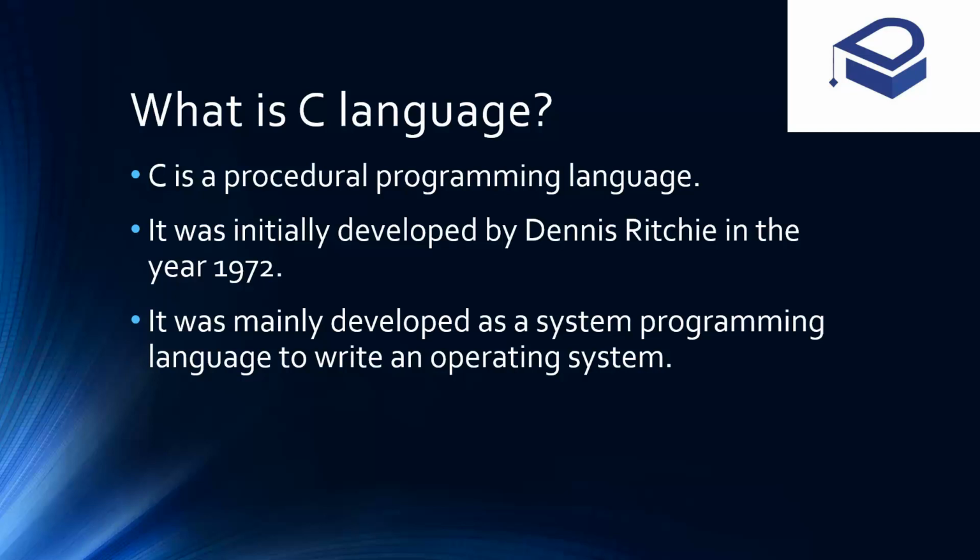But this particular language, the C language, had been developed keeping in mind writing an operating system or designing a compiler. Now many people who are currently viewing this course might ask why I am saying that C has been developed keeping in mind writing and designing a new operating system or designing a brand new compiler. We will find that in the next slide, when we talk about the features of the C programming language.